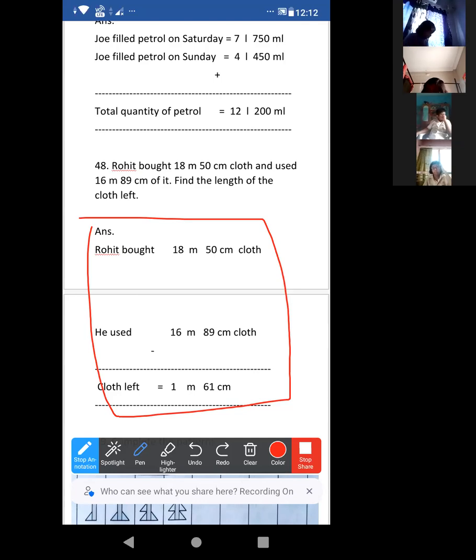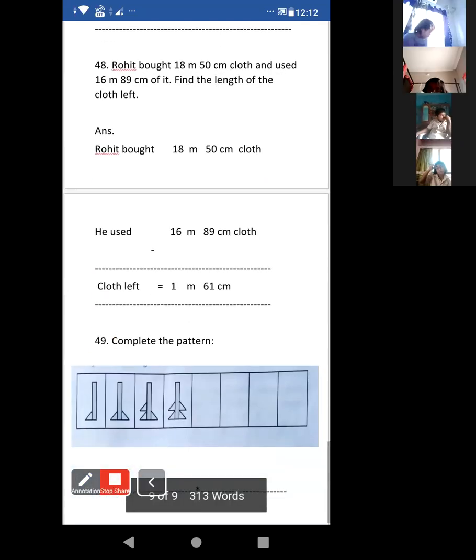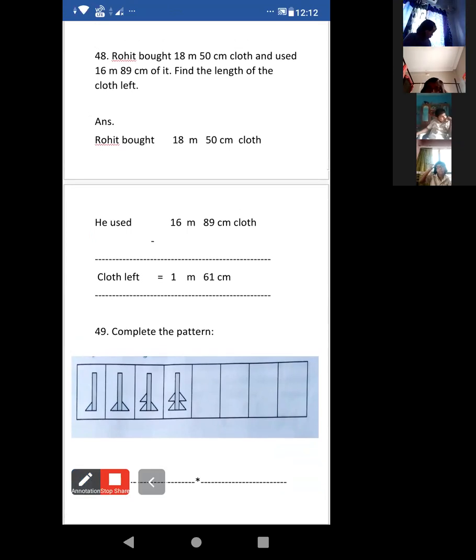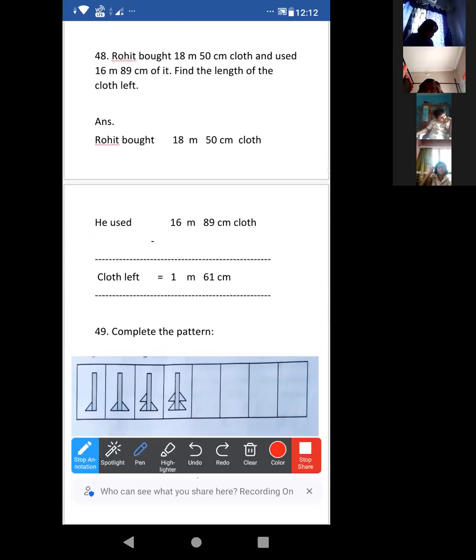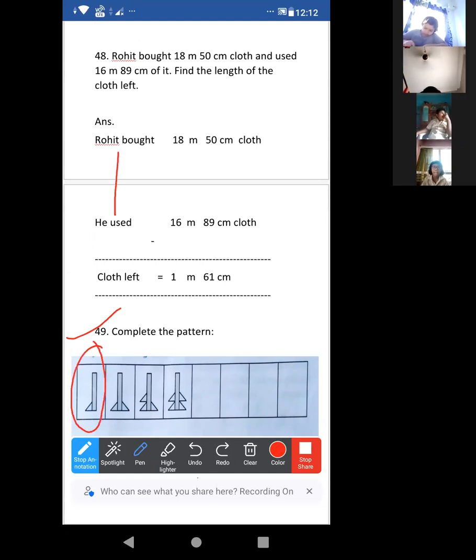Now I am moving to the next one. 49. You have to complete this pattern. Look at the first figure. There is one stand, it is common for all the figures. Here we have drawn only one triangle.